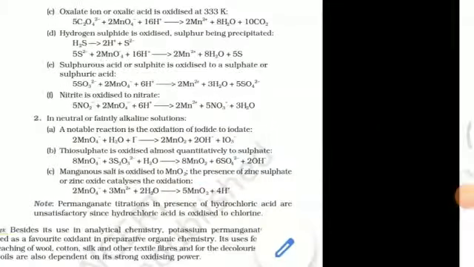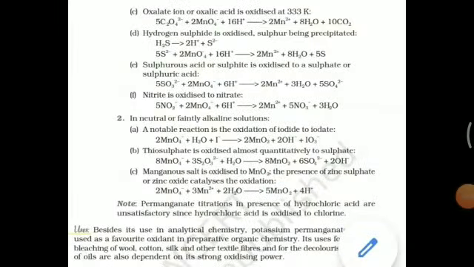That is, you get the balanced equation: 5SO3 2 minus plus 2MnO4 minus plus 6H plus gives rise to 2Mn2 plus plus 3H2O plus 5SO4 2 minus. This is the balanced redox equation.